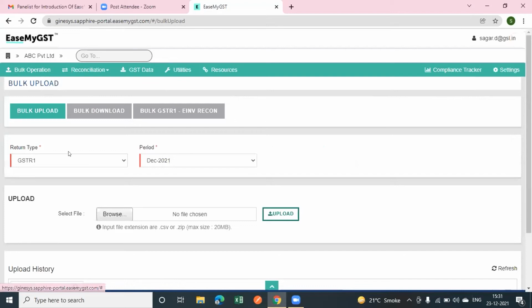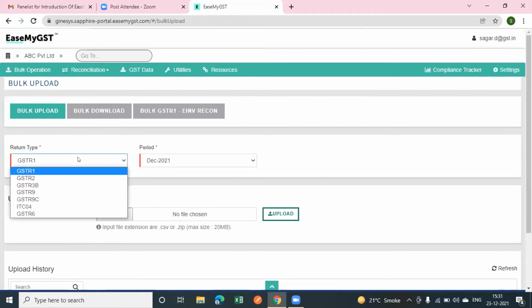Here we are providing you the facility to upload the data PAN wise through Excel for GSTR1, and also for GSTR2. You can go through the PAN wise uploading process through Excel, or integration uploading the data of GSTR1 and also of GSTR2.